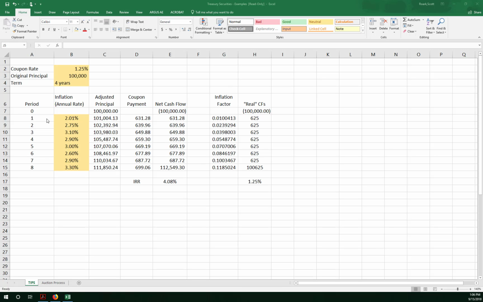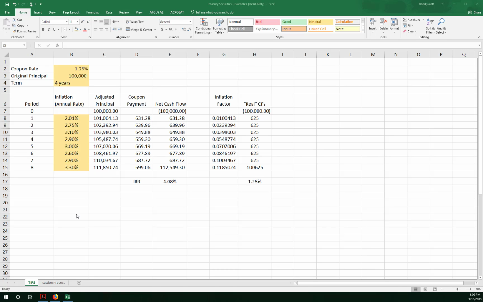Okay, I want to just take a little side detour here and take a look at inflation rates, how we would come up with those numbers, where we could find those numbers, and maybe look at an alternative scheme here to figure out how inflation protected securities would change over time.